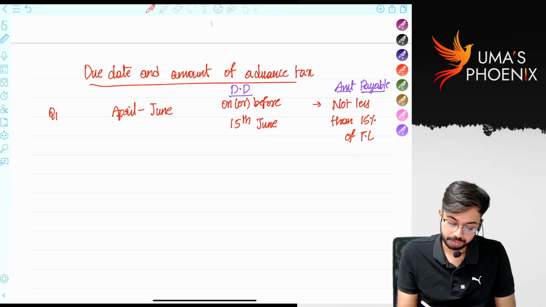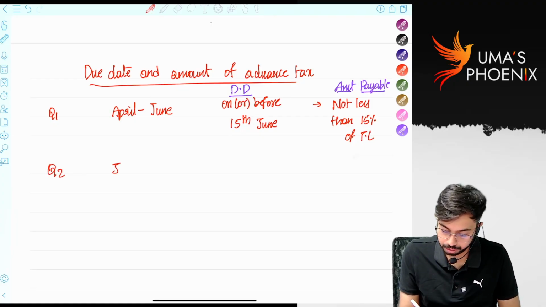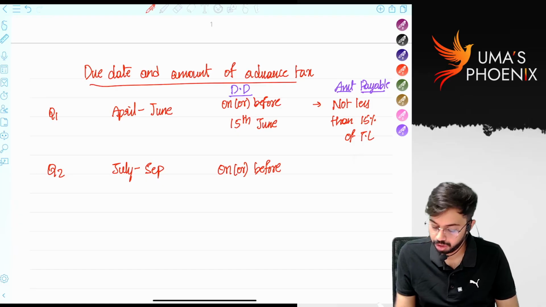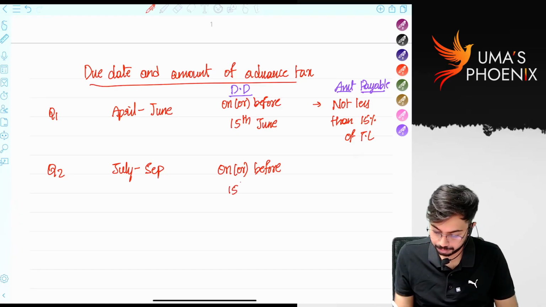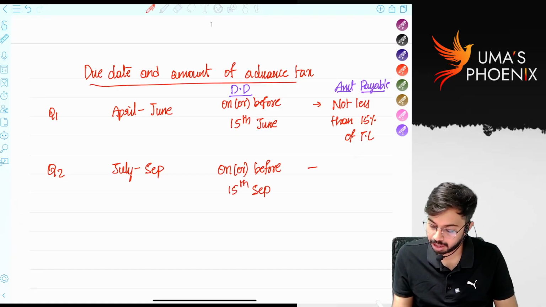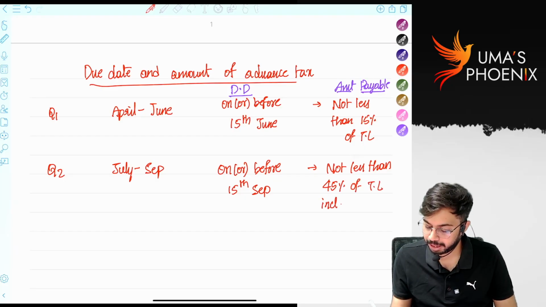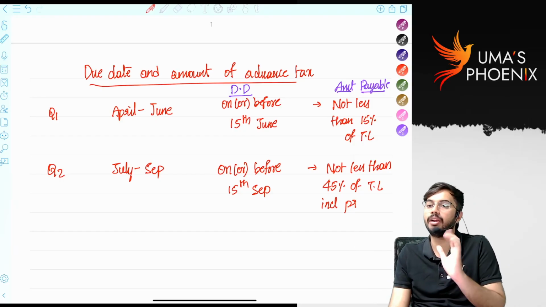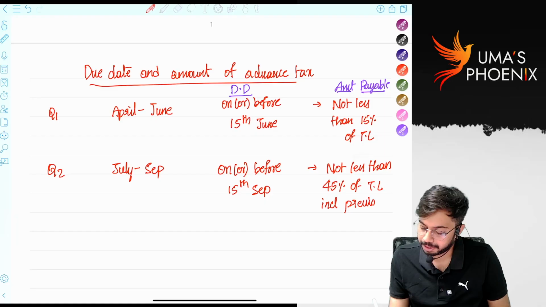Next, quarter 2. What is the range? July to September. Due date is on or before 15th September. How much advance tax is required to be paid? Not less than 45% of tax liability, including previous payments. Previously 15% was paid, right? So including previous payment, he should pay not less than 45%, including previous payments.